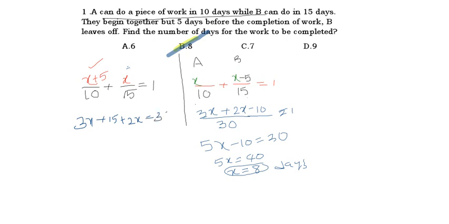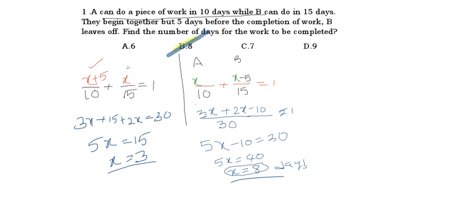So the denominator 30 goes to that side, which means it will come as 30 into 1, 30. Then 3x plus 2x is what, friends? 5x equal to 30 minus 15, which is 15. So x equal to 15 divided by 5 is 3 days. Okay. In the earlier method x equal to 8 we got. Here x equal to 3 we got.